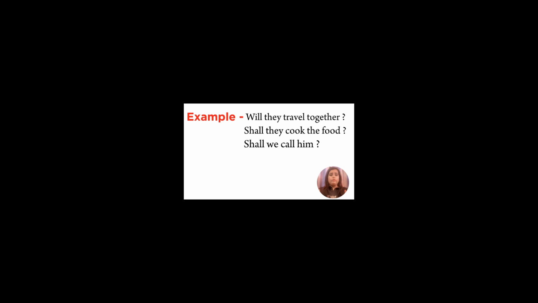Now where will we be using this tense? When something happens in the future. So we will be using simple future tense. Now the next will be present continuous tense. Present continuous tense, or we also call it present progressive.